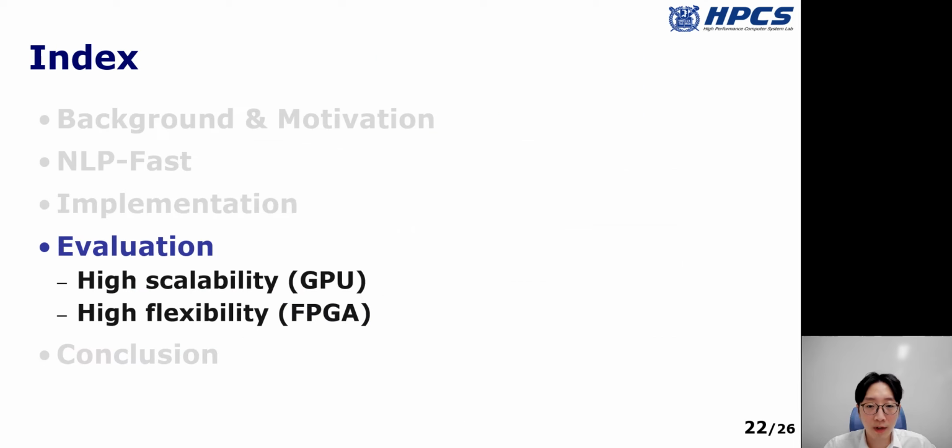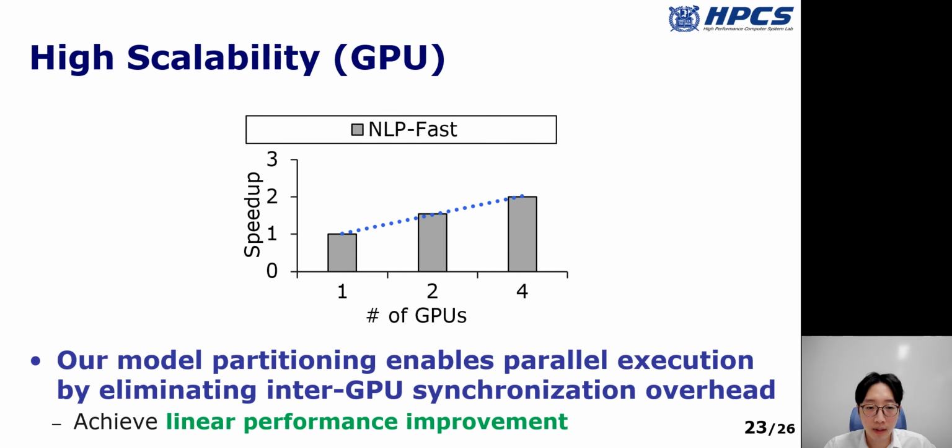Let's move on to the evaluation result of NLP-Fast. First, I will show the scalability of NLP-Fast by using GPU results. Different from the baseline, which requires multiple synchronization between each operation, our NLP-Fast only requires the synchronization at each reduction operation. Therefore, NLP-Fast can successfully reduce the synchronization overhead and achieve scalable performance improvement.